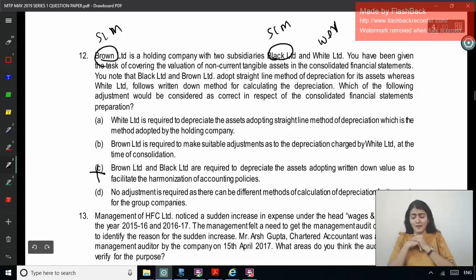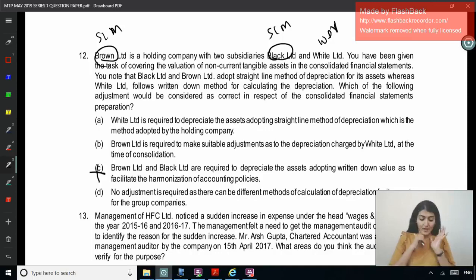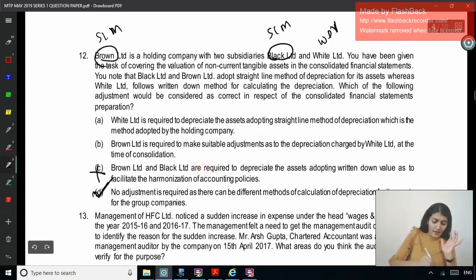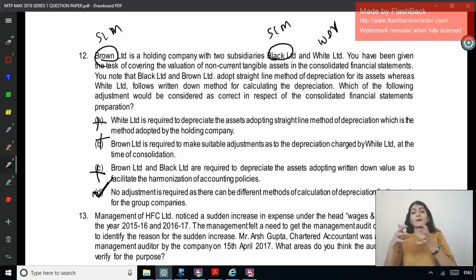No adjustment is required as there can be different methods of calculating depreciation for its assets for the group companies. Right, so this is the correct one, which more appropriately represents the true and fair position. Accordingly, the depreciation method can be selected. Right, so under the Ind AS it says a different method of charging depreciation is just a different estimate and not a different accounting policy.